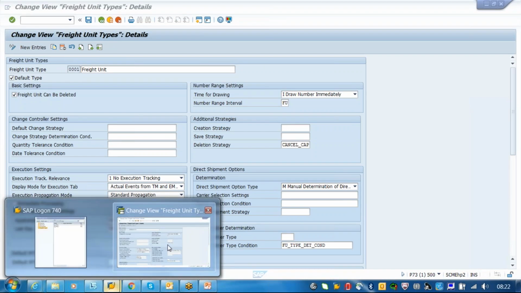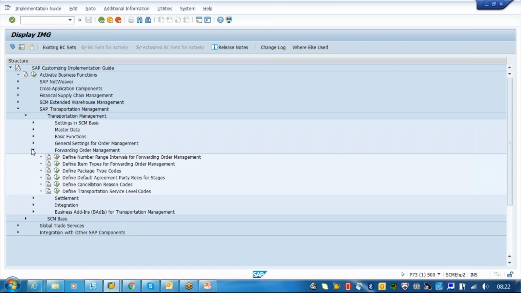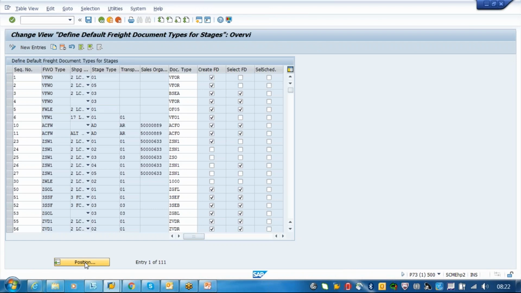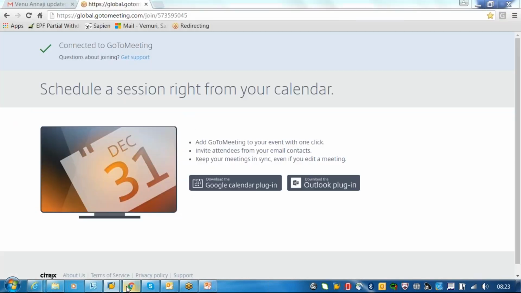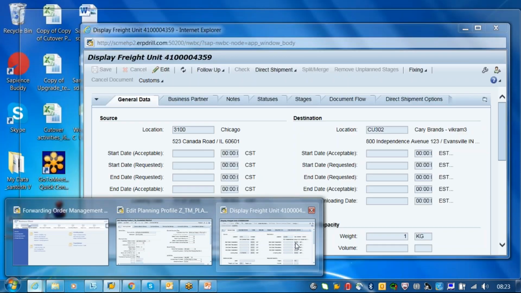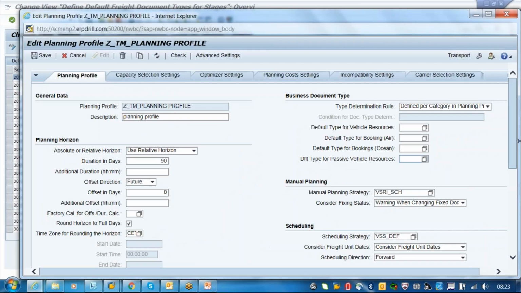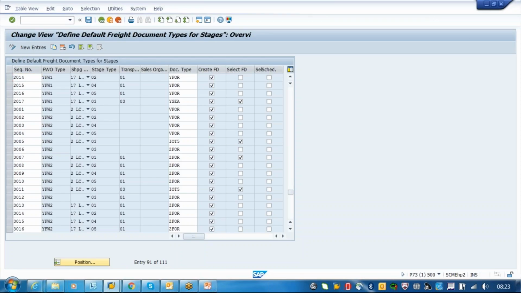The configuration for the forwarding order stage step, we have not assigned anything. ZFW is not there, right? So it should come from the third step, the planning run. If I go to the planning, it is showing us the default type, which is nothing but the configuration of your freight order. What is the default?